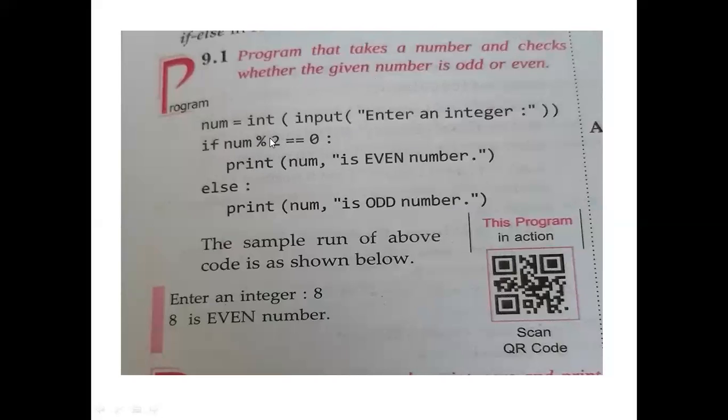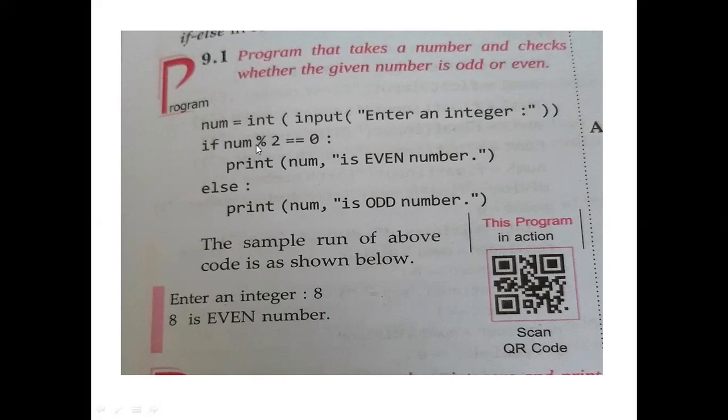So if num mod 2, meaning if num is 20, then 20 mod 2 is 0, so we will compare it with 0. So if this returns 0 and we compare it with 0, this is the equal operator, a relational operator which will compare the values of two operands.